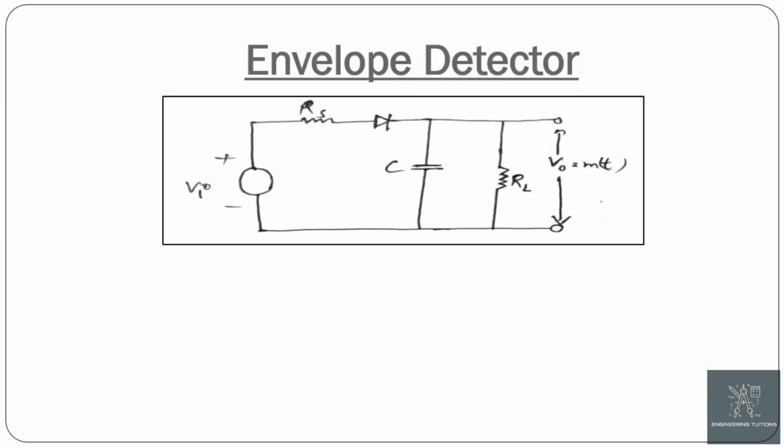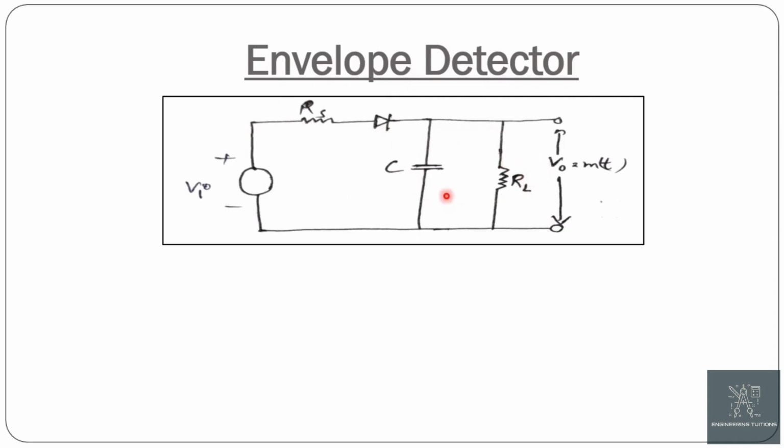Now, the envelope detector. An envelope detector is an electronic circuit that takes a relatively high frequency AM signal as input and provides an output which is the envelope of the original signal. An envelope detector is sometimes called a peak detector. This is the circuit of the envelope detector, which consists of a resistor RS and a diode in series with a parallel combination of C and RL.